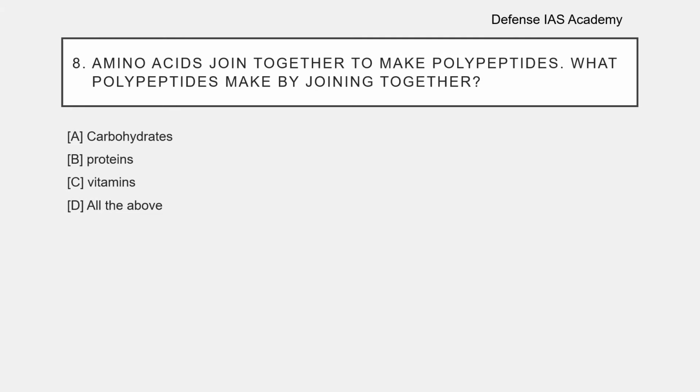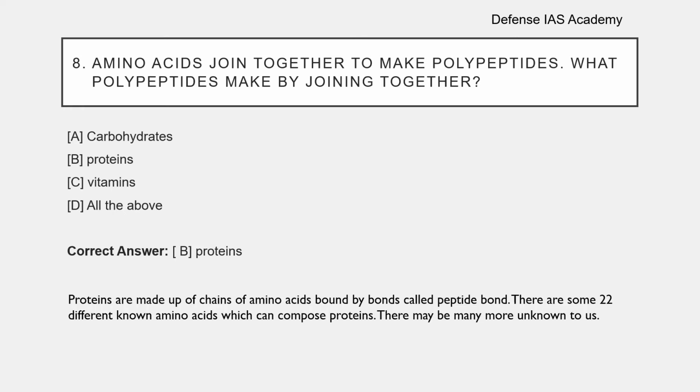Question number 8. Amino acids join together to make polypeptides. What do polypeptides make by joining together? Options are carbohydrates, proteins, vitamins, all of the above. The correct answer is proteins. Proteins are made up of chains of amino acids bound by bonds called peptide bonds. There are some 22 different known amino acids which can compose proteins. There may be many more unknown to us.